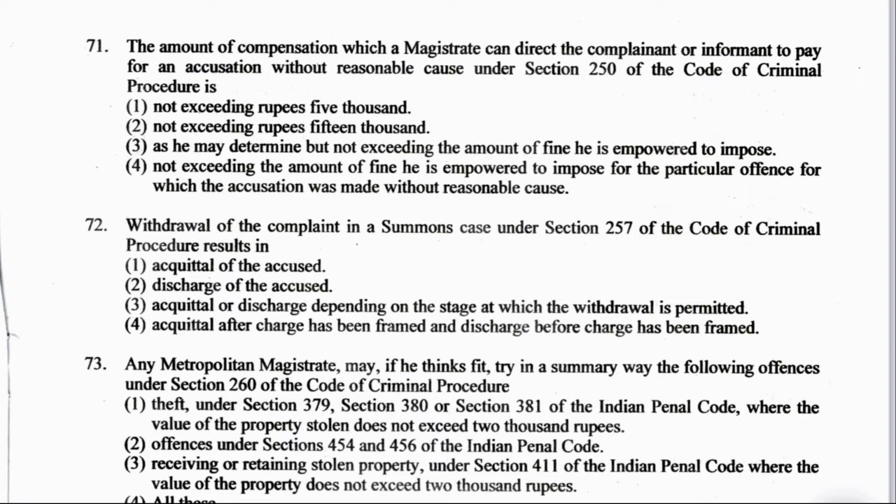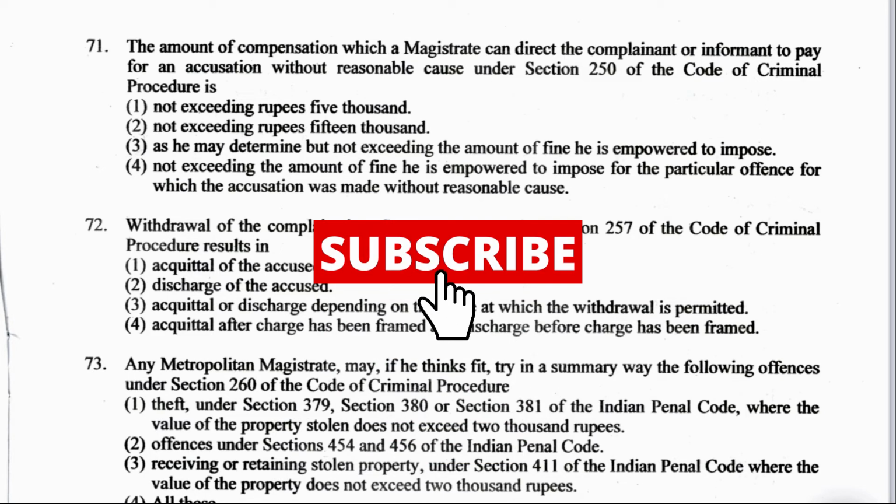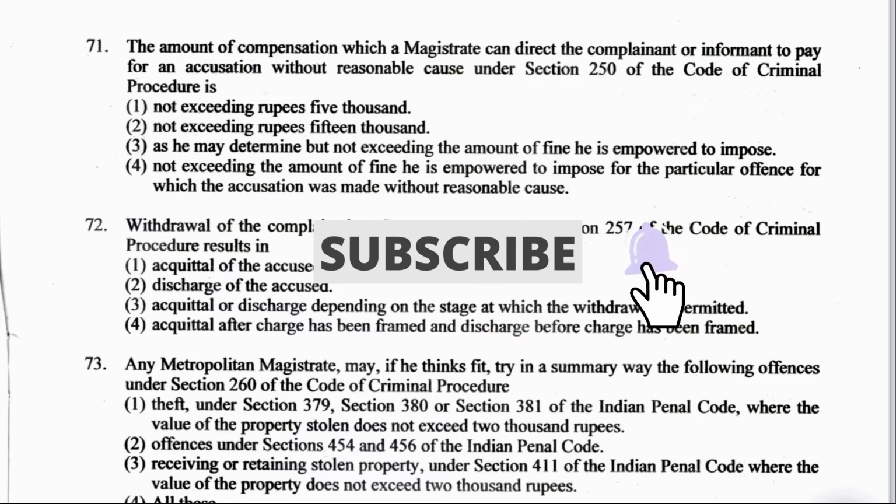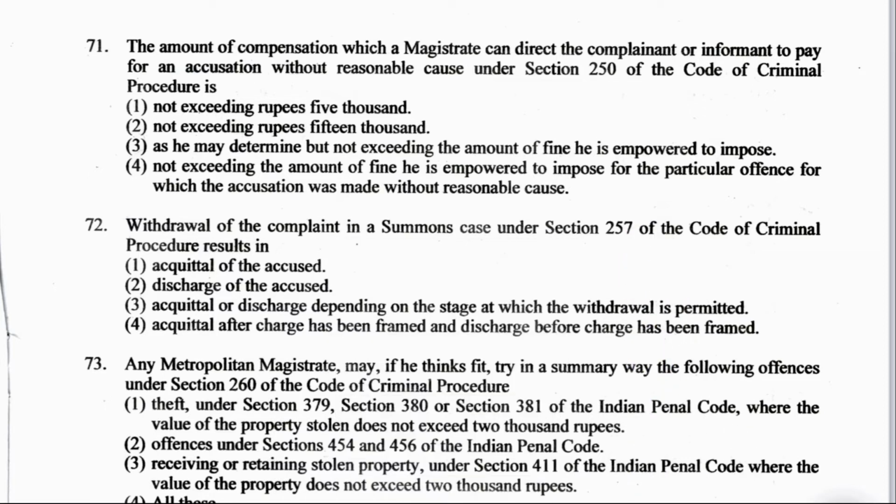The amount of compensation which a magistrate can direct the complainant or informant to pay for an accusation without reasonable cause under section 250 of CrPC is: not exceeding 5,000 rupees, not exceeding 15,000 rupees as he may determine, but not exceeding the amount of a fine he is empowered to impose, or option number 4, not exceeding the amount of fine he is empowered to impose for the particular offence for which the accusation was made without reasonable cause. The right answer is option number 3, as he may determine but not exceeding the amount of fine which he is empowered to impose.